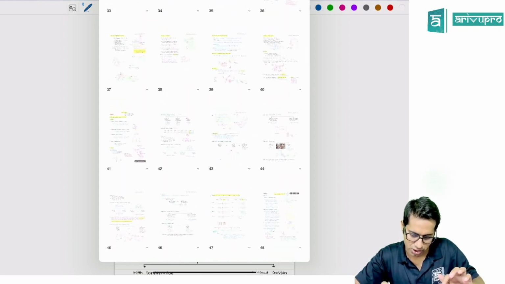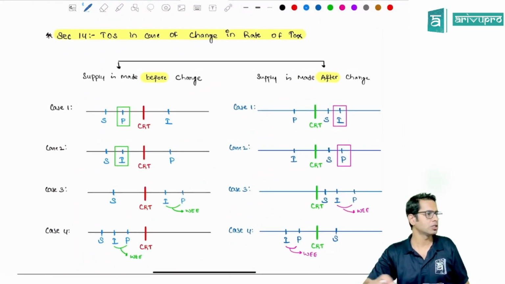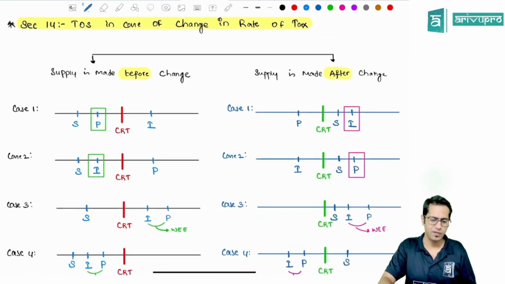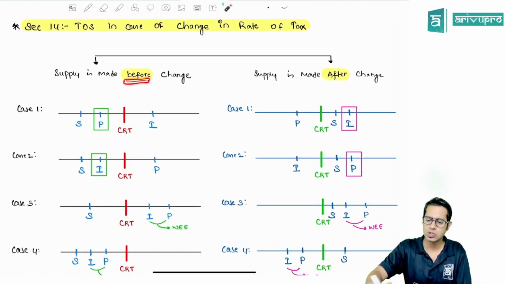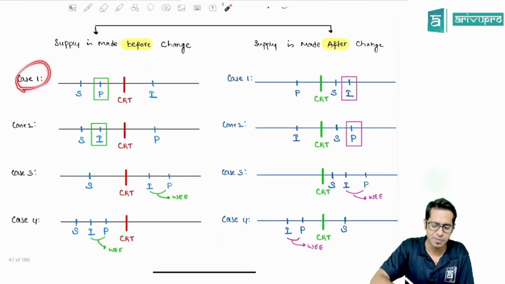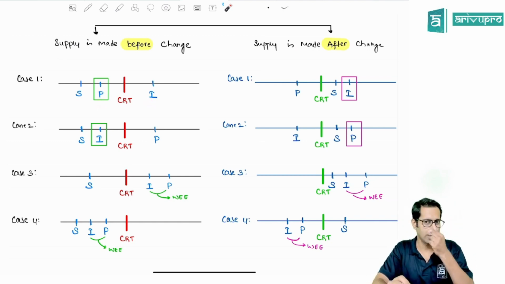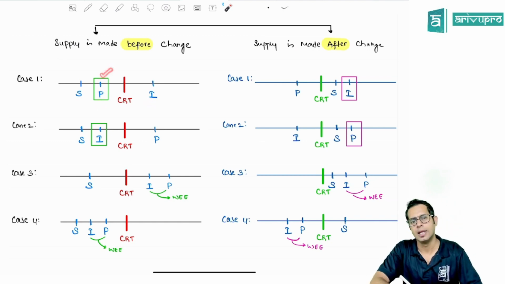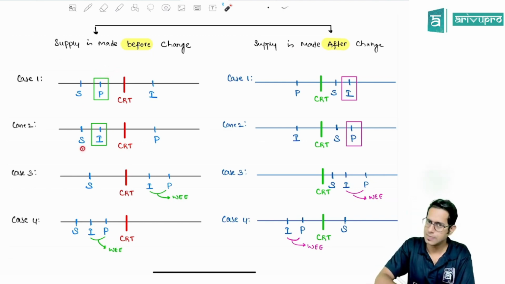Now, section 14 talks about time of supply whenever there is a change in rate of tax. So there are 2 possibilities: supply is made before the change in rate of tax, or supply is made after the change. Case number 1, supply is before change in rate of tax, and the payment is also before the change, but the invoice is after the change. In this case, time of supply will be the date of payment. Similarly, case number 2, supply is before change in rate of tax.